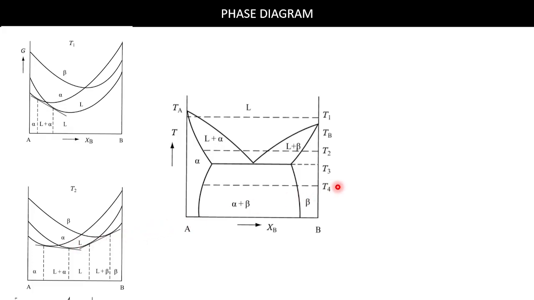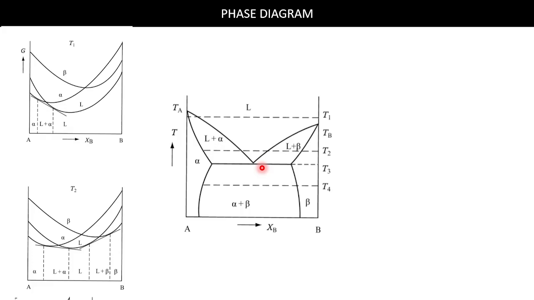Now at T3 temperature, where liquid is directly converting to alpha plus beta phase, it is called eutectic reaction. So at this line is the equilibrium of alpha, beta and liquid, three phases at the same temperature.